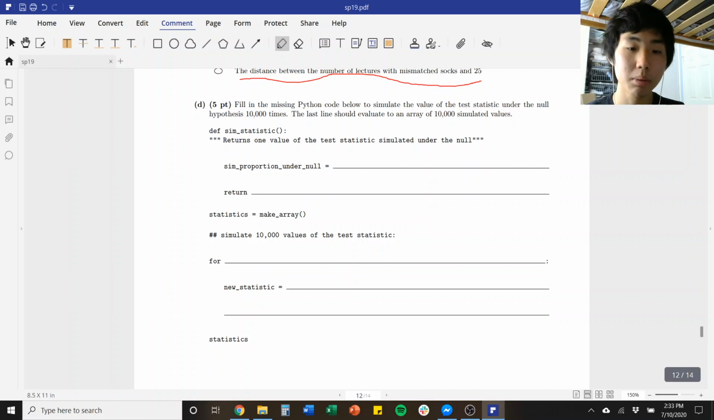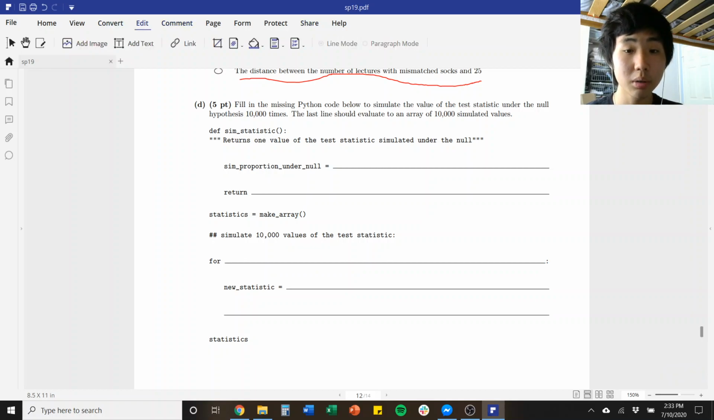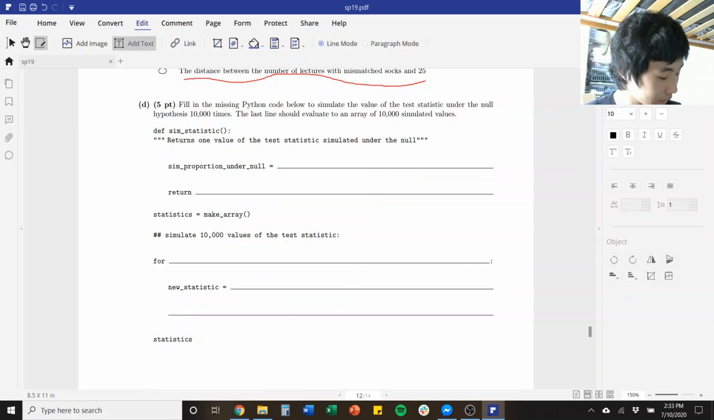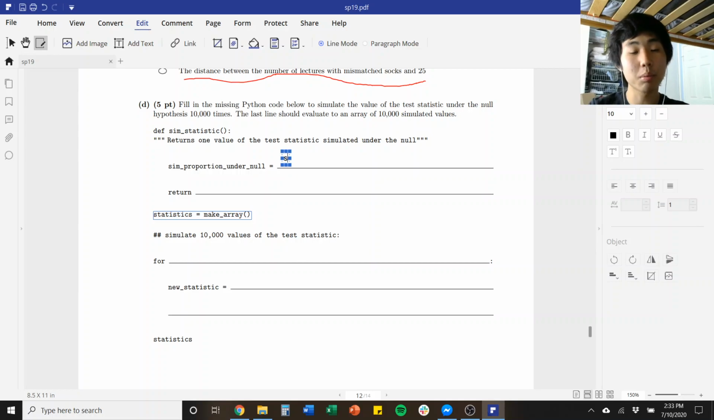Okay, part D is to fill in this code to simulate the value 10,000 times. Okay, so sim proportion under null. This sim statistic function is a function where we can calculate one value of the test statistic. So to find the proportions under the null hypothesis, the best function to use is sample proportions.